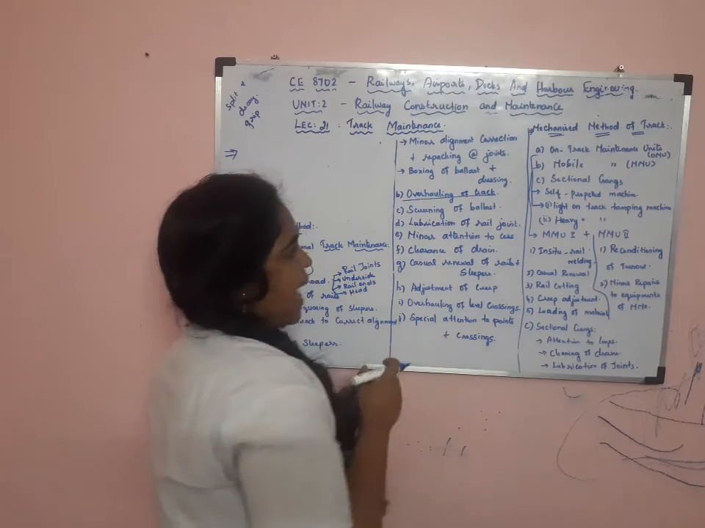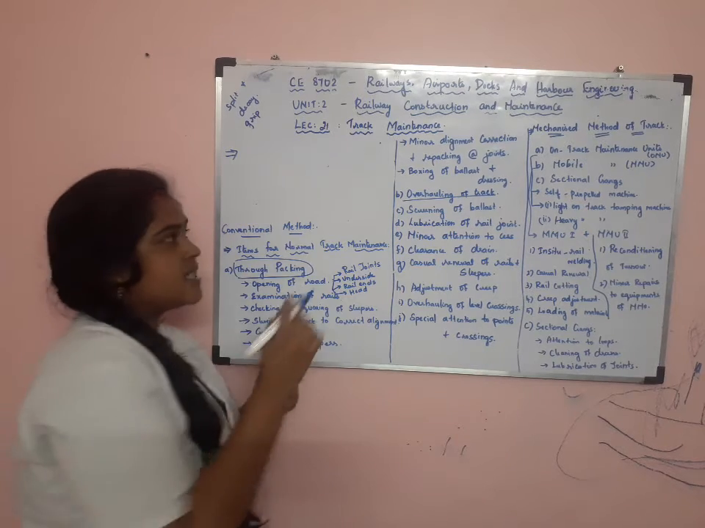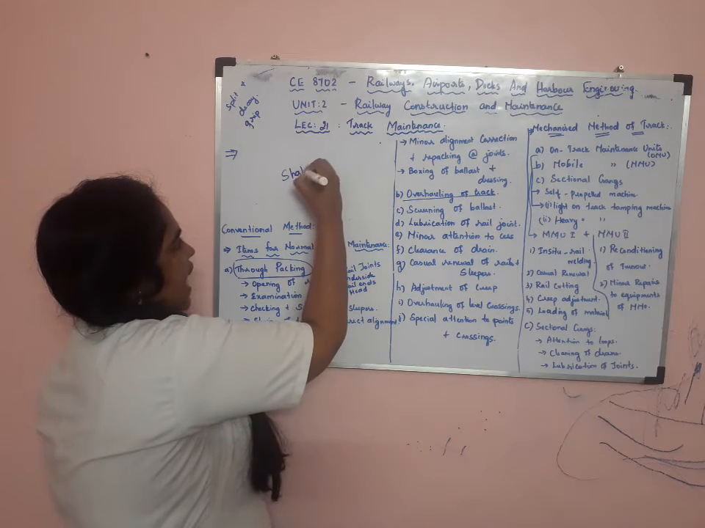Then screening of ballast. Screening of ballast is divided into two types: shallow screening and deep screening.